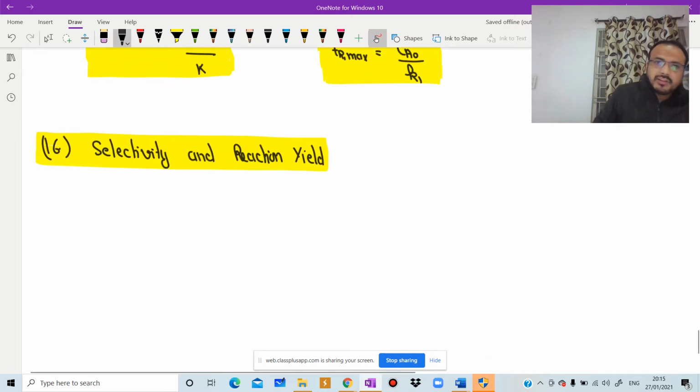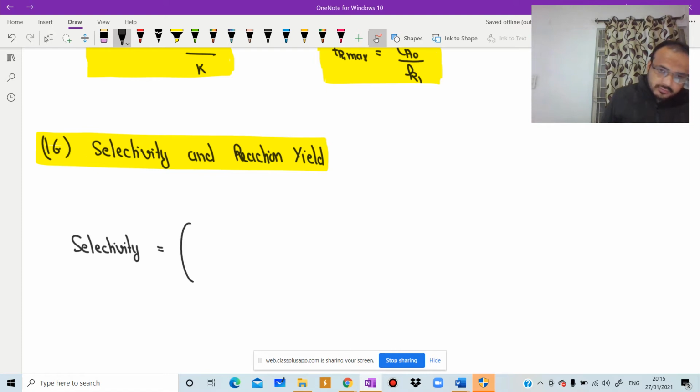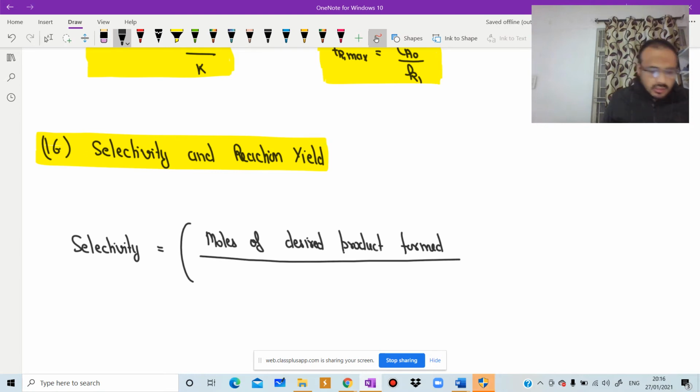Or in simple words, selectivity is equal to moles of desired product formed divided by moles of undesired material formed.